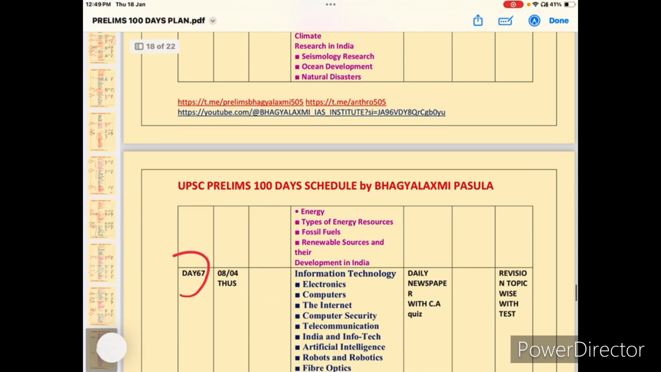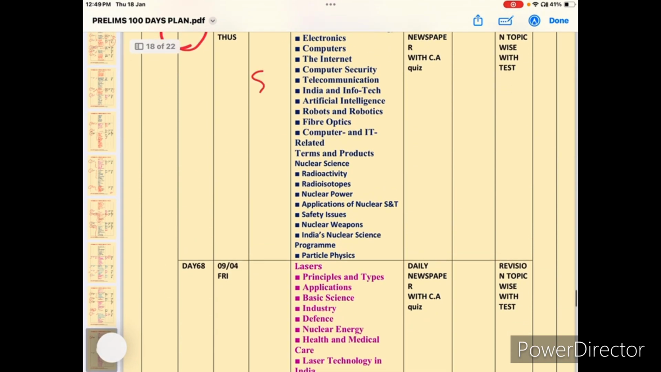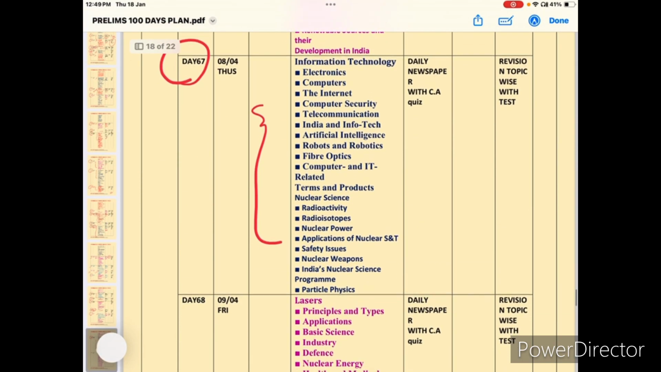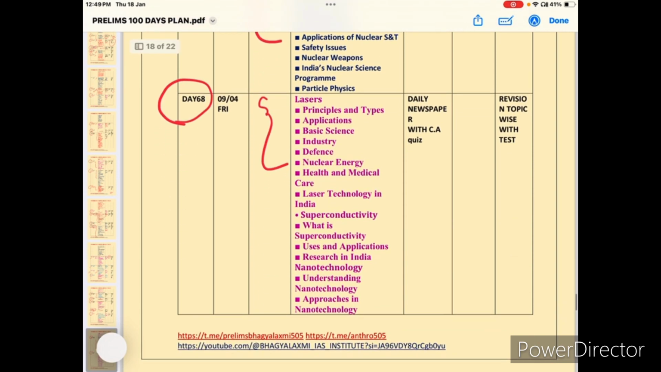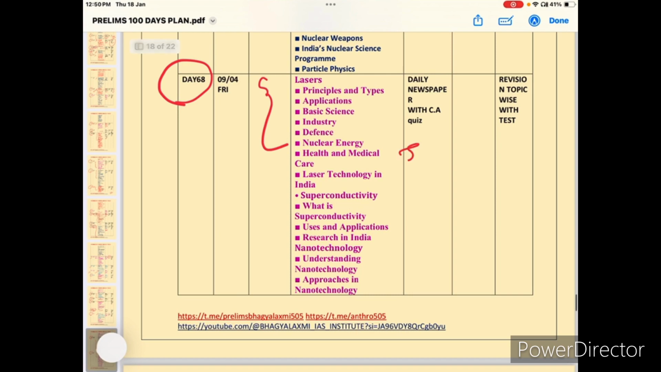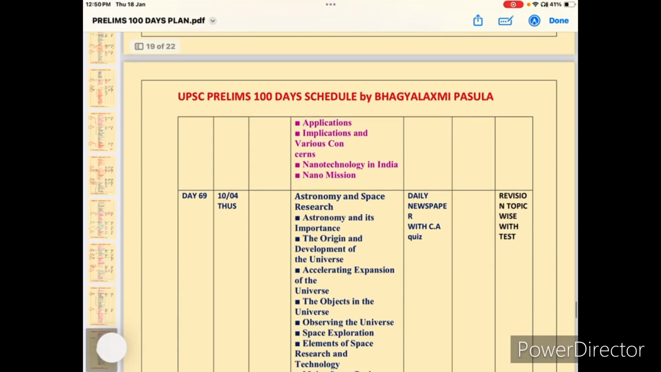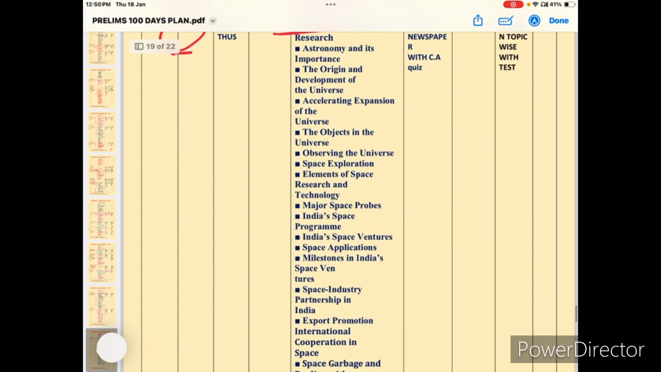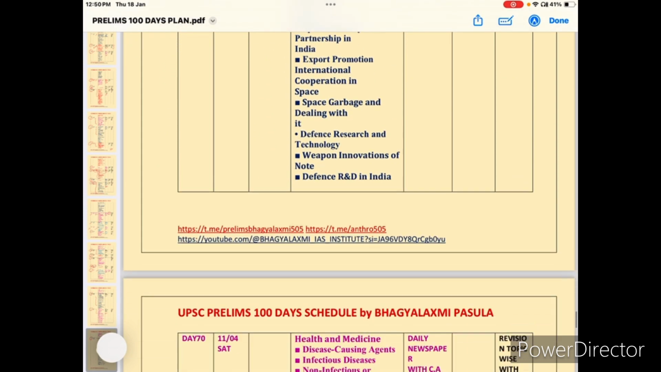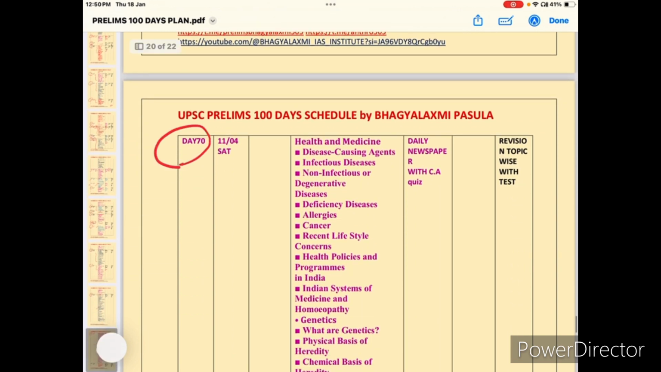Next day 66 science and tech, day 67 also science and technology, in this information technology, and day 68 applications of science and technology, and January month current affairs. Day 69 astronomy and space research. Okay, this is also an important area, space research.